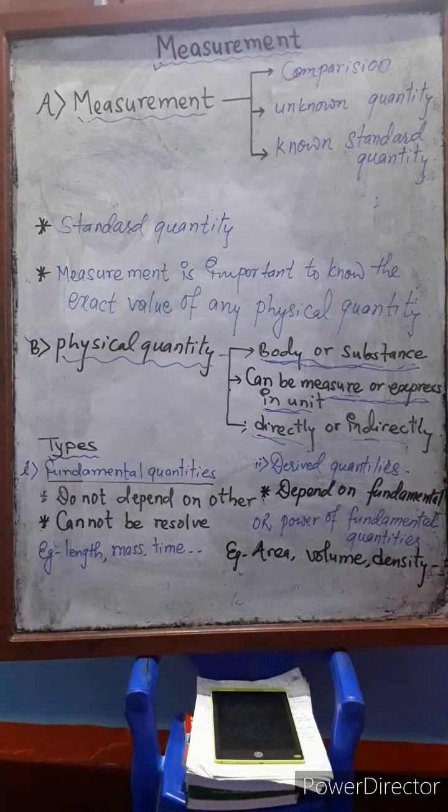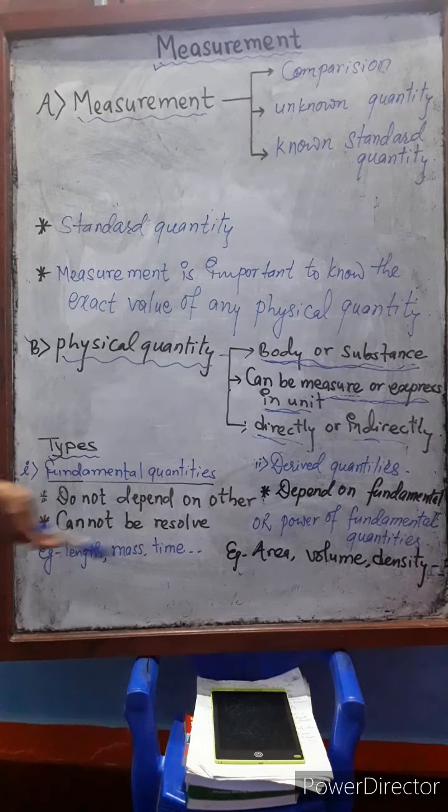Then let's compare the fundamental and derived quantities. Fundamental quantities do not depend on others and cannot be resolved. We cannot resolve a fundamental quantity into other simpler quantities. For example, length, mass, time. If we resolve length, then no new quantity will appear.